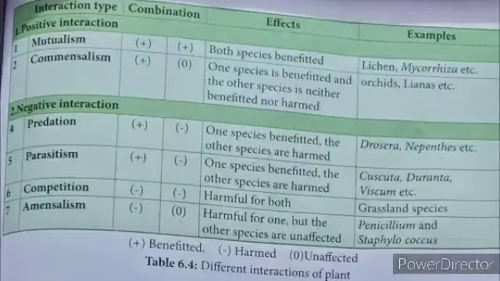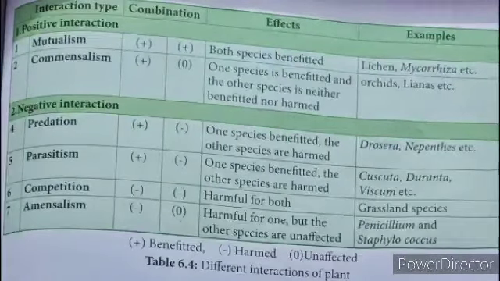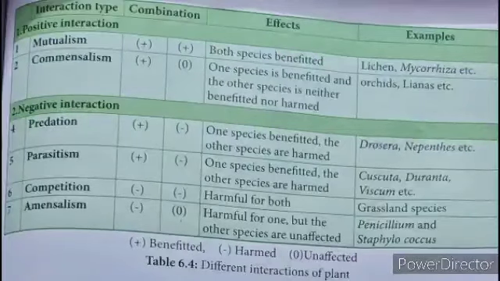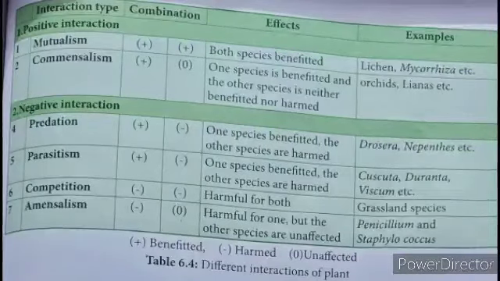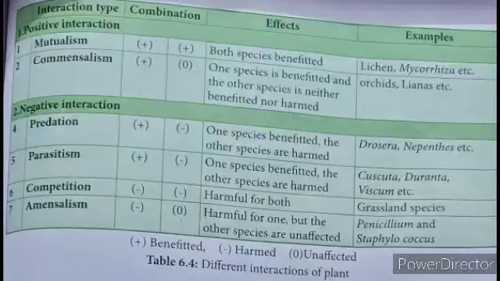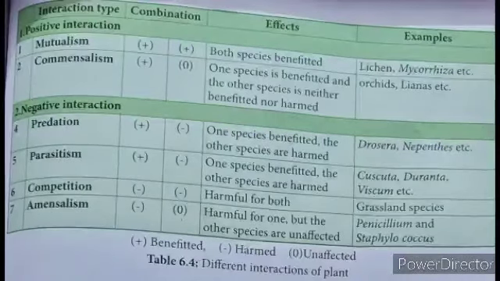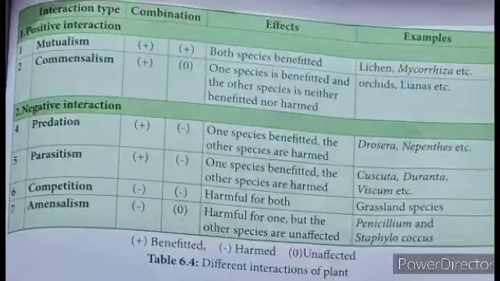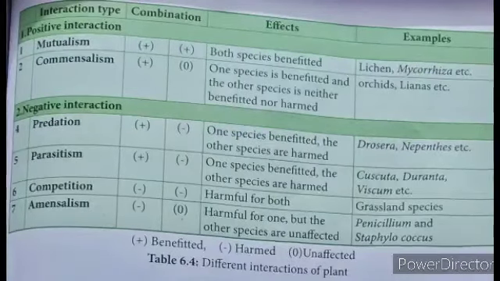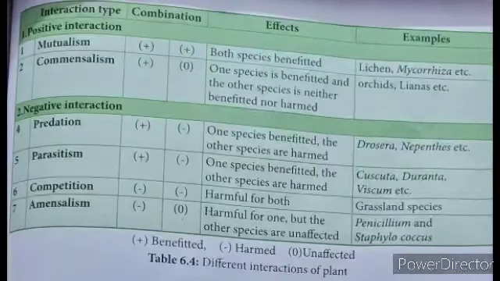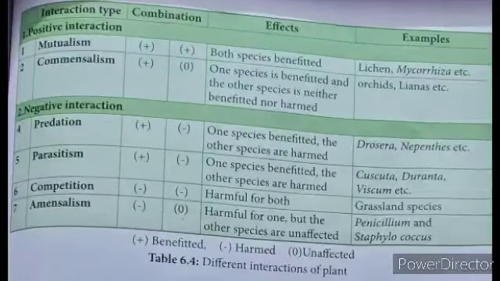Then we come to the negative interaction. We have four types. One is predation, next one is parasitism, third one is competition, and fourth one is amensalism. First one is predation. One is benefited and another one is harmed. Example, Drosera, Nepenthes, etc. Parasitism, one is benefited and another one is harmed.